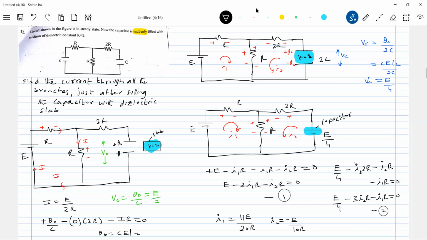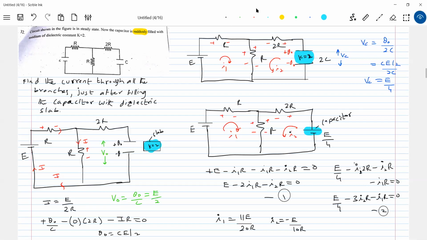What to do at any instant of time t? How to do the same problem at any instant t? Like t equals 0, at any time t I want the current. So what do you expect of the charge in the capacitor? Look at the potential; it will attain steady state. At steady state, what should be the drop across the capacitor?